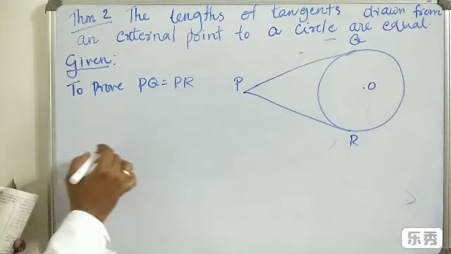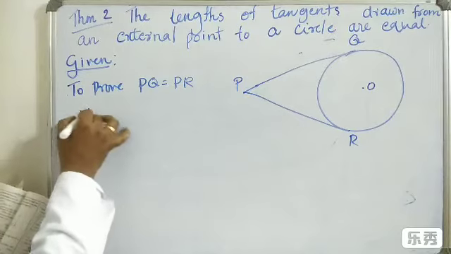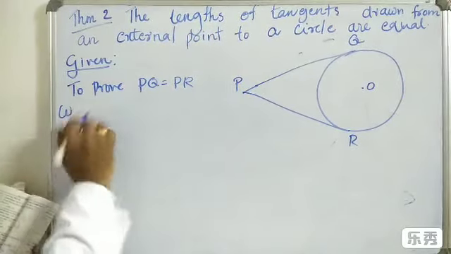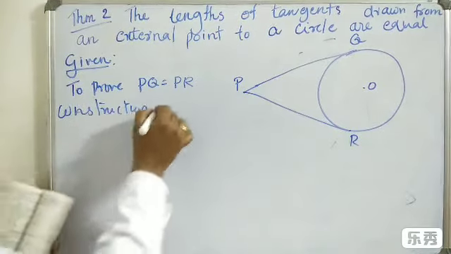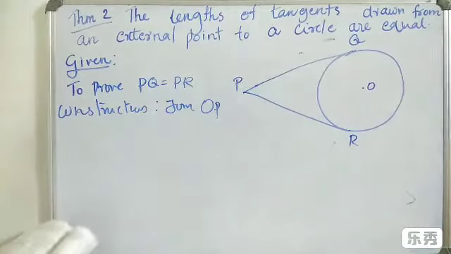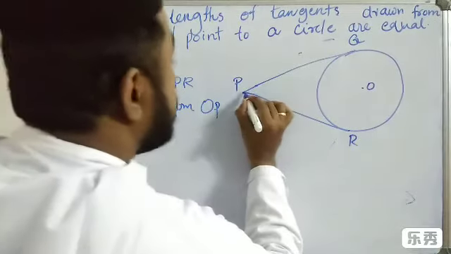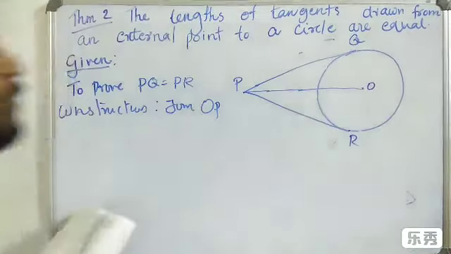Then the construction. The next heading is construction: join OP. So we have to join this OP.